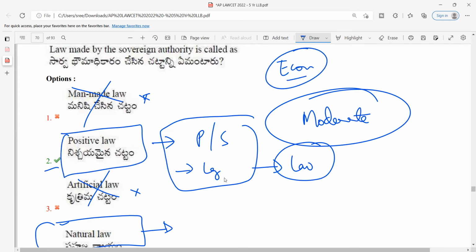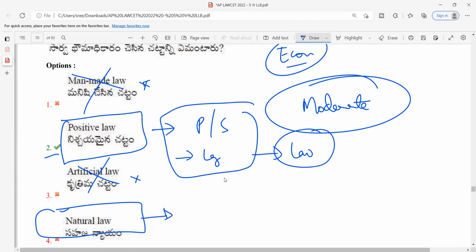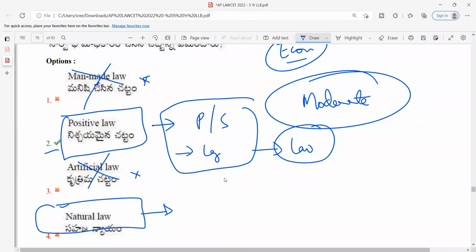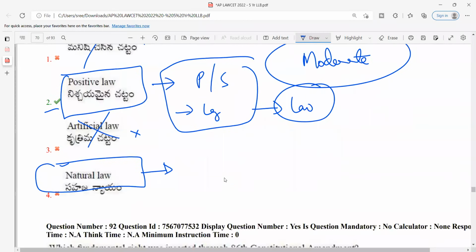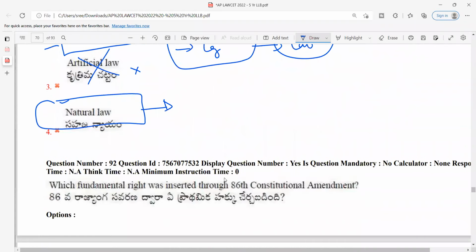Whereas natural law is something which is not made by an authority. So if you are born as a human, you have the right to breathe, certain things. You have the right to get food and everything. But any law that is made by a competent authority is always positive. So by making an educated guess, you can answer it. I would rate this question as moderate to difficult if you want.